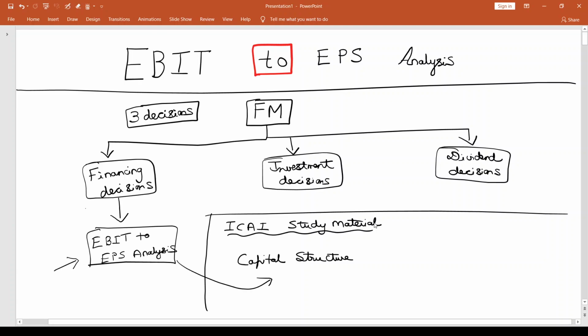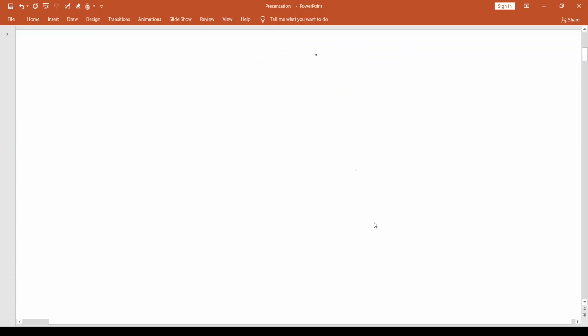But if you feel you're not able to see this in the ICAI study material as a separate chapter, don't worry. Please take the capital structure chapter, and you will be able to find this there. So this is the introductory part about this topic of EBIT to EPS analysis, the big picture, and what you need to note about that from the study material point of view. Now, let's get into understanding what this topic is all about.